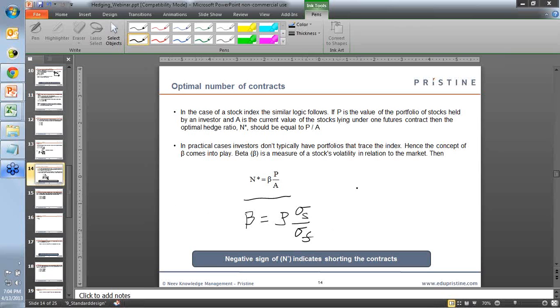Okay. So now moving on, we'll have a question on this. And the negative sign of N star would indicate that you're shorting the contract, and a positive sign will indicate that you are longing a contract. So negative sign means you are selling and positive sign means you are buying.